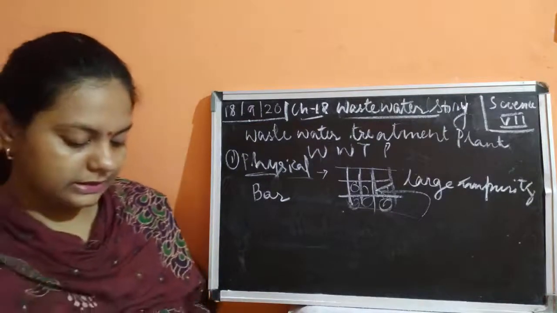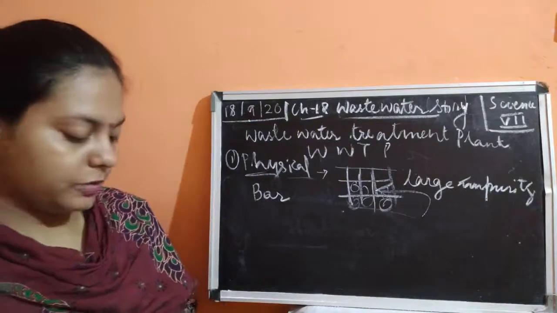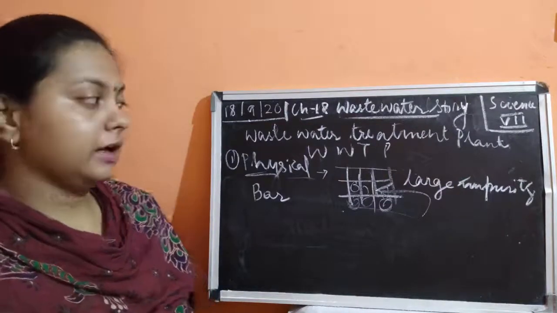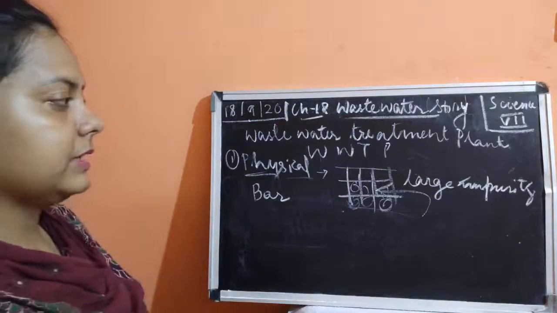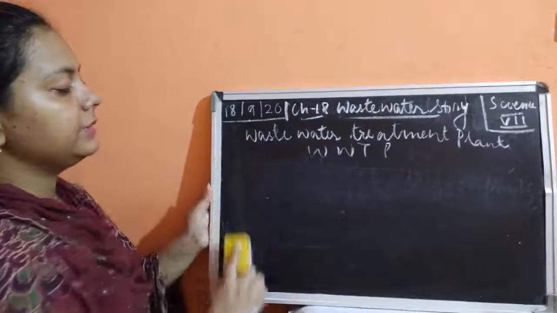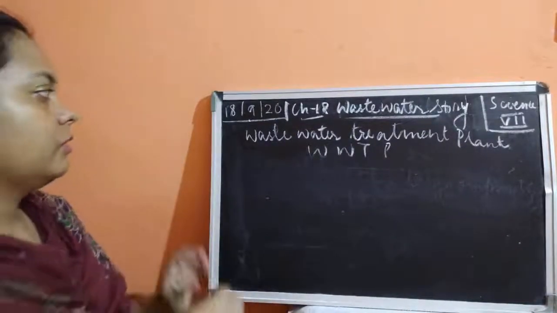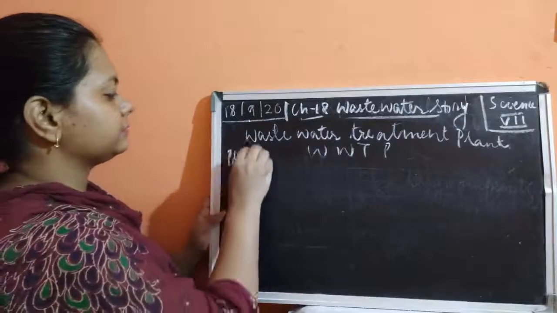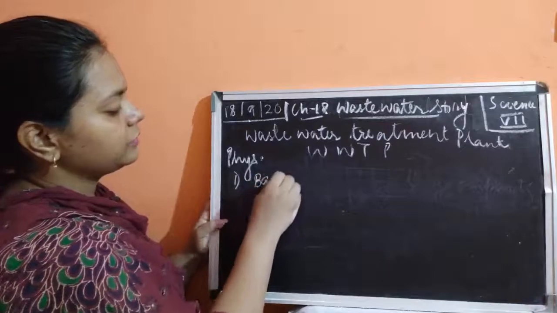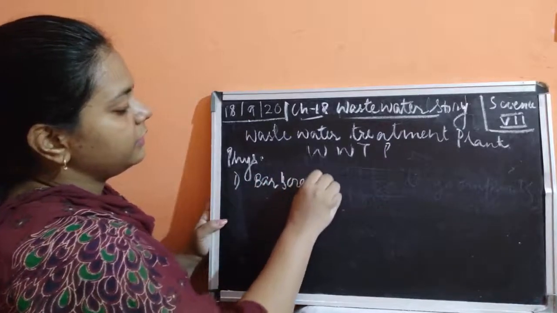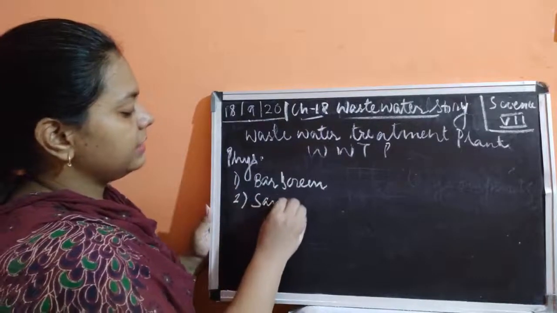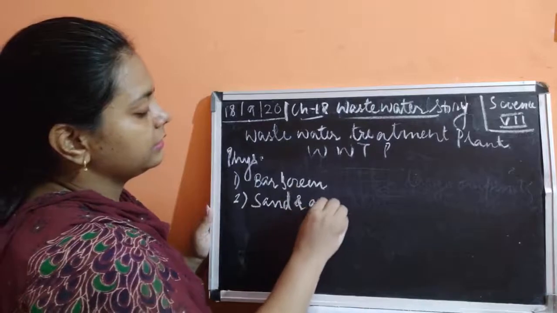So this is known as a physical treatment, and the diagram is also given in your book. After the bar screens, the water goes into a grit and sand removal tank. You can write down the steps also. The first step is this physical treatment, in which the bar screen is the first one. Water moves through the bar screens, and then the water is passed to the sand and grit chamber.